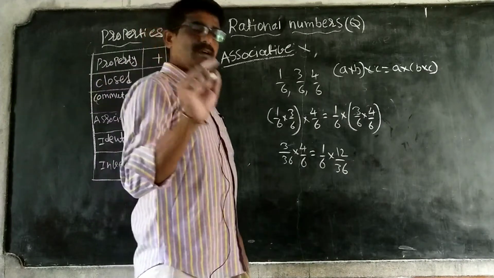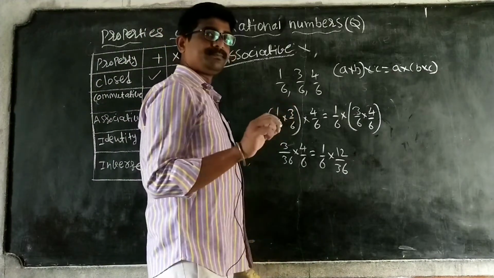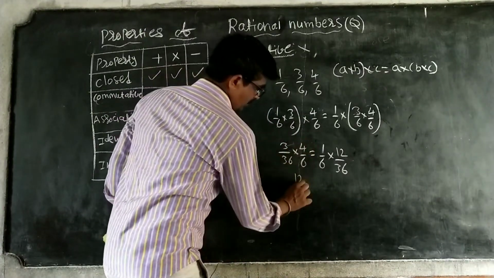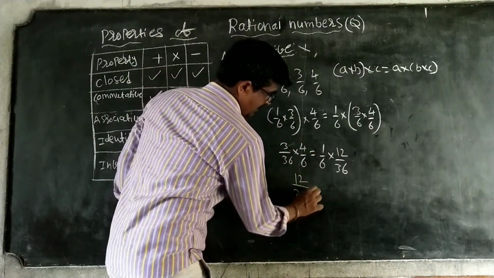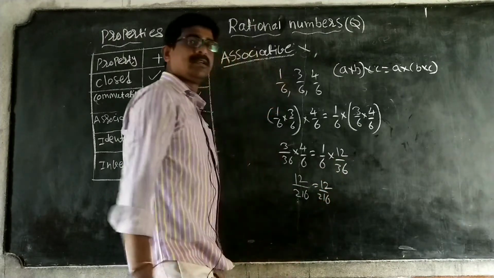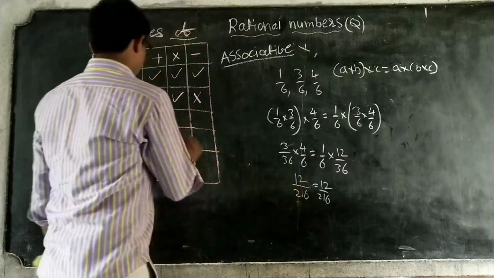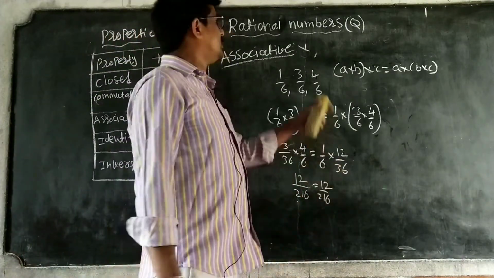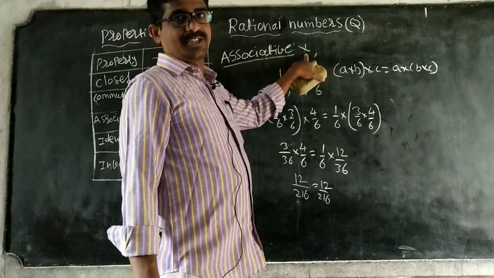Okay. Next, 3 times 4 is 12 by 36, which is 216. Here also 1 times 12 is 12, and 216. Therefore, this is the associative property. This is the associative property under multiplication.